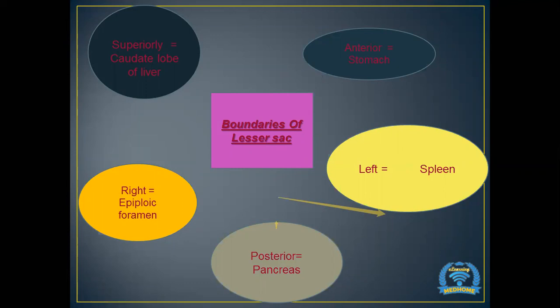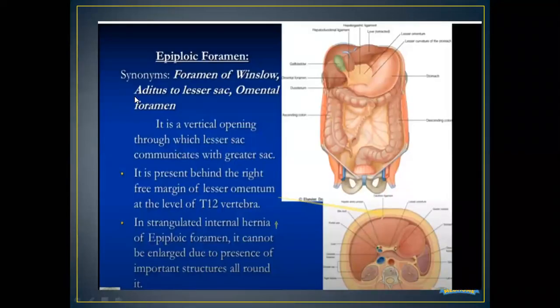So these are the boundaries of the lesser sac. Now please don't mix up the boundaries of the lesser sac and the lesser omentum. They are two different entities. Another name for this epiploic foramen is the foramen of Winslow, or aditus to the lesser sac. Aditus means an opening to the lesser sac, and it is also known as the omental foramen.